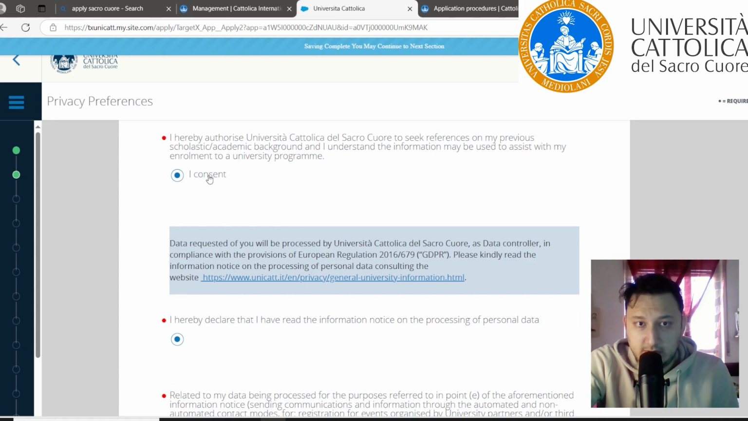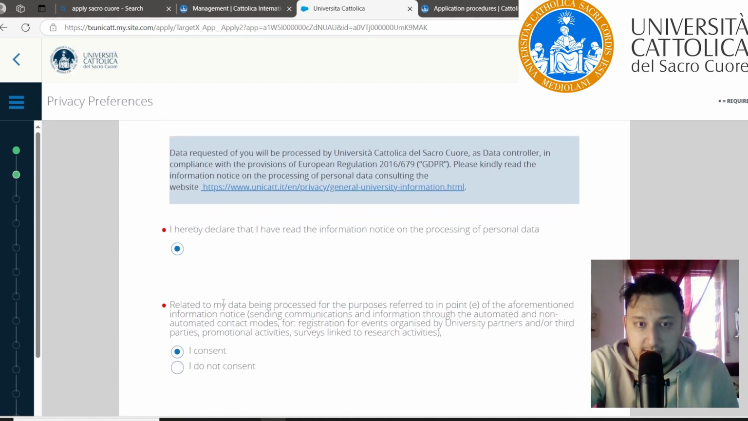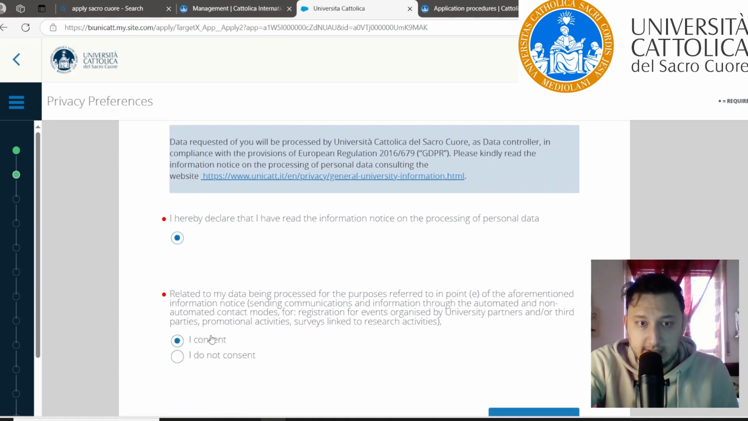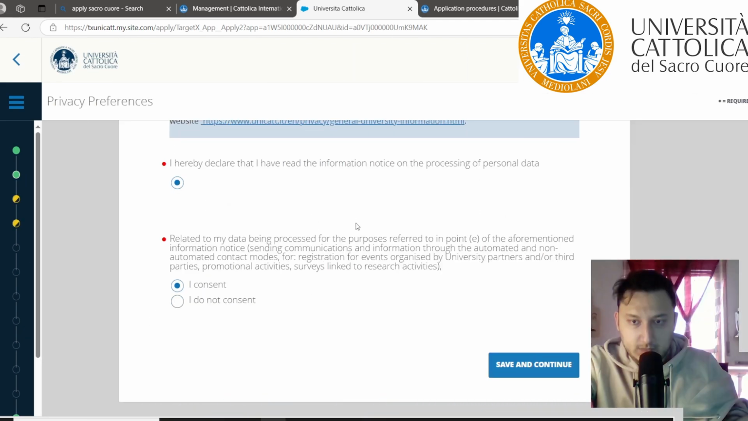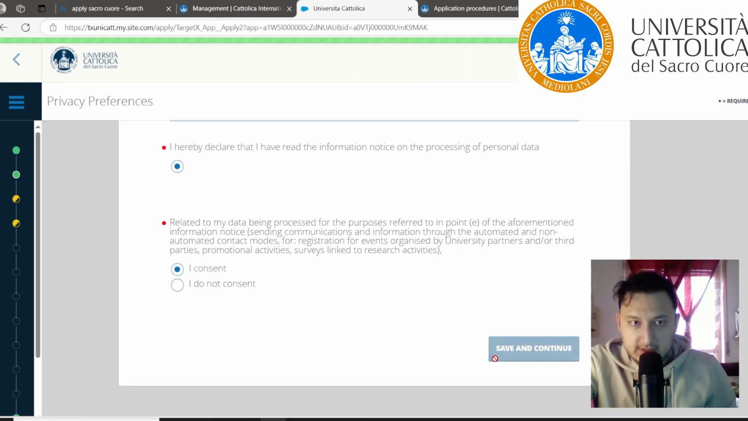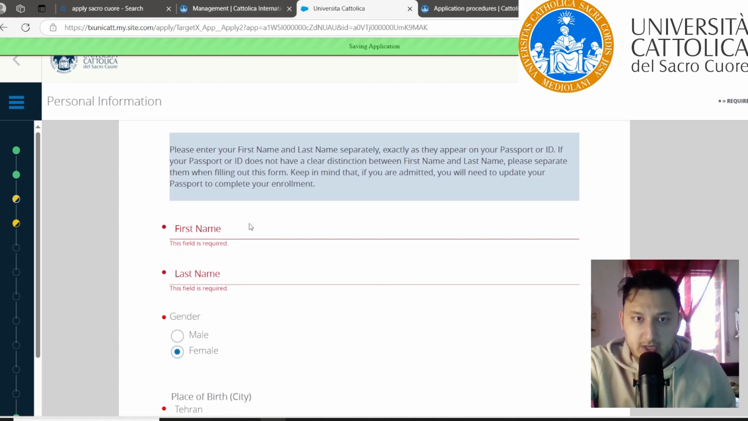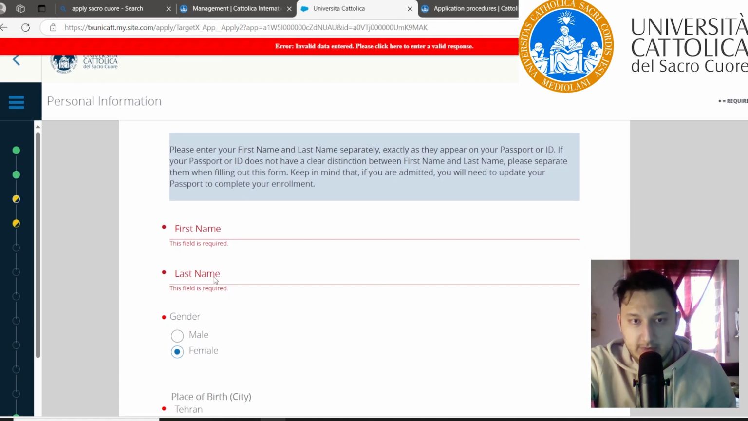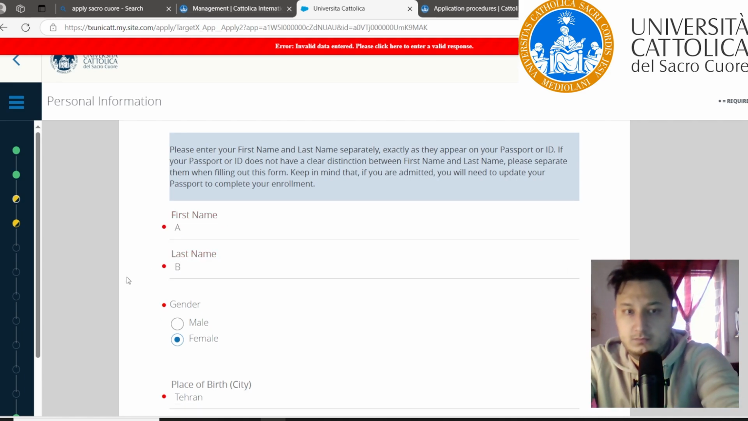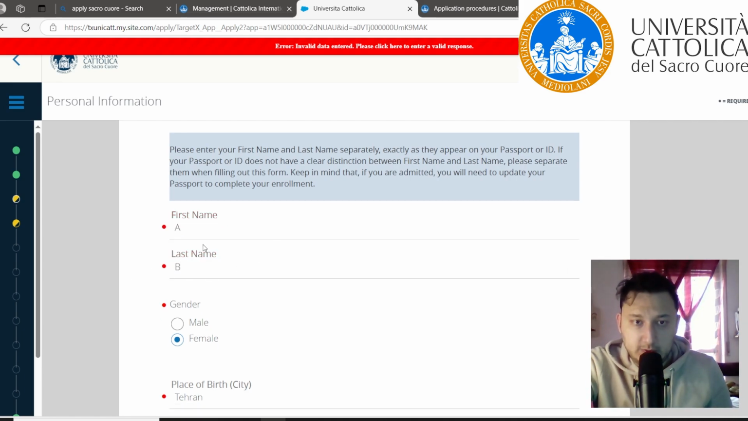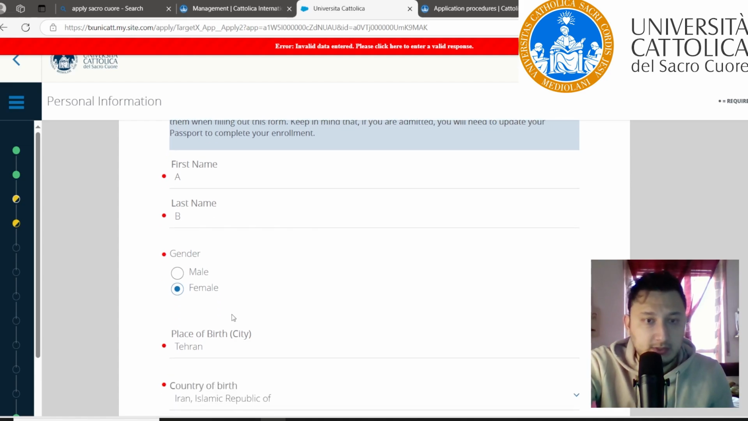The second one. It is necessary to click on consent, and I hereby declare and I consent this third one. It means you are sharing your information with the university and you allow it. After this part and save and continue, you should write your name and your full name. It means your last name here. And pay attention to be similar to your passport.